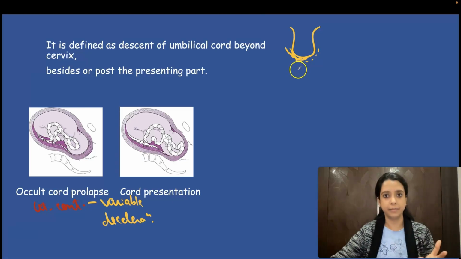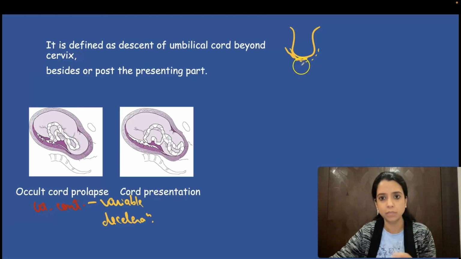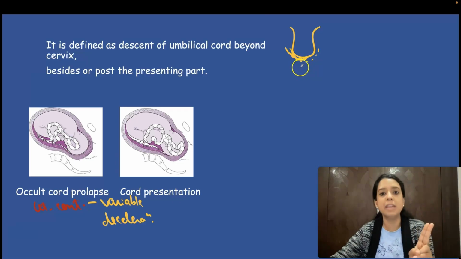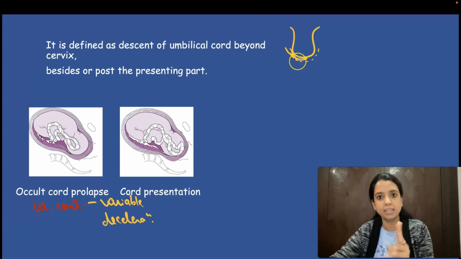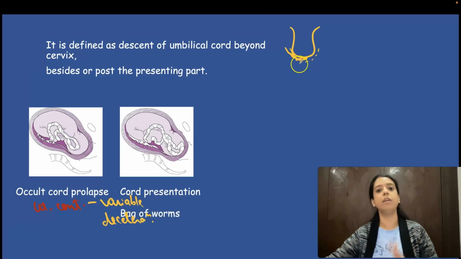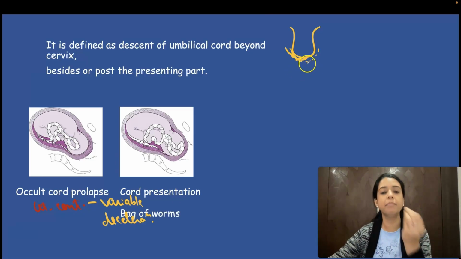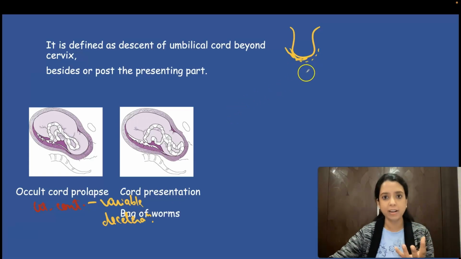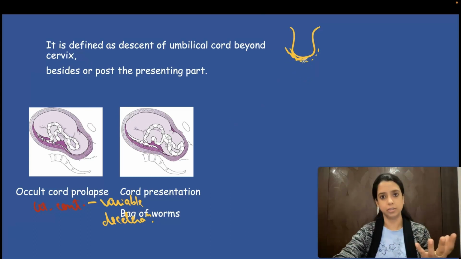How will it present? Now there has been a question on cord presentation. When the doctor does PV, what will they feel? They will feel कि head से पहले I can feel something very soft. We call it bag of worm appearance. A bag of worm is being felt. So this bag of worm is nothing but the loops of cord, and it is cord presentation.